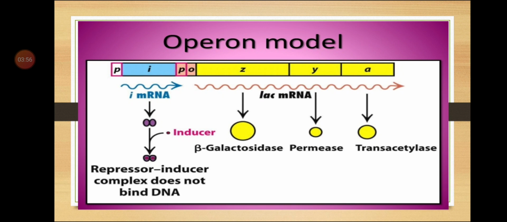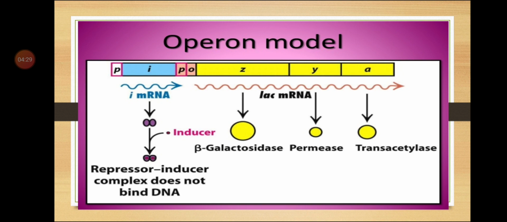It may not be present immediately adjacent to the operator gene. You can see here between regulator and operator, the promoter is present. So it is not present immediately adjacent to the operator. Is the location clear? It is before the promoter, but not near the operator. In between both there is a promoter.